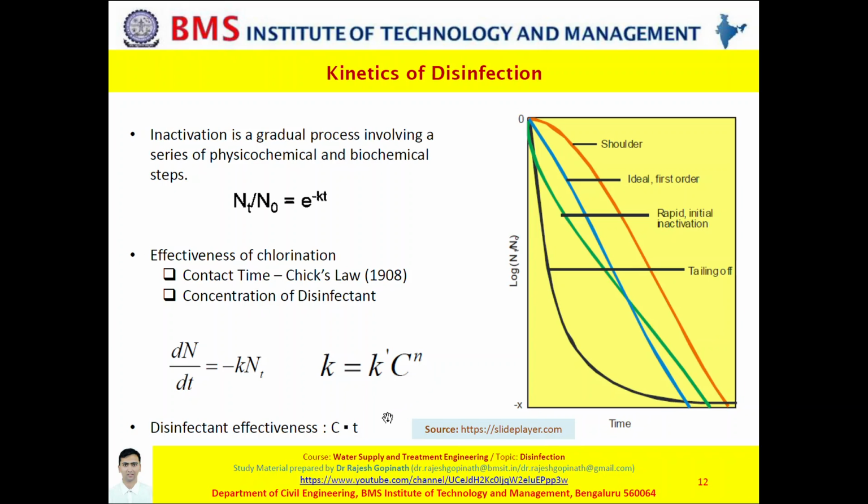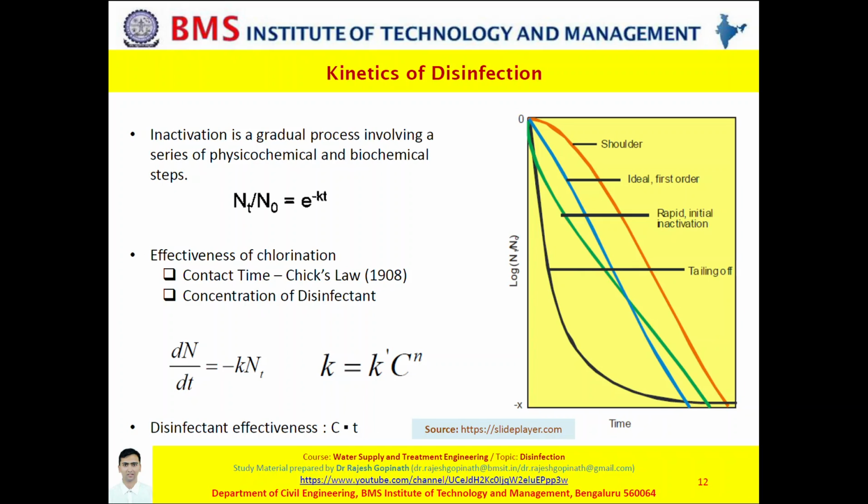Please note, if n is equal to 1 in this equation, then both concentration and time are equally important. Let us say n is greater than 1, it means concentration is more important than time. Say n is less than 1, then time is more important than concentration. So basically I am trying to explain to you the relative significance of contact time and disinfectant concentration in the concept of disinfection with respect to its kinetics.